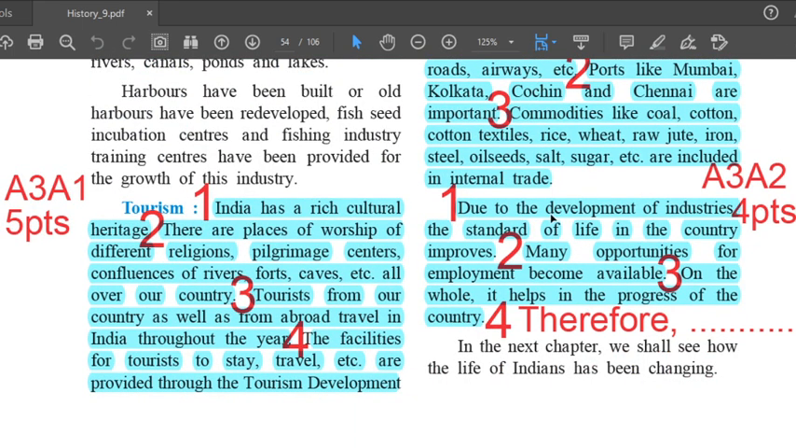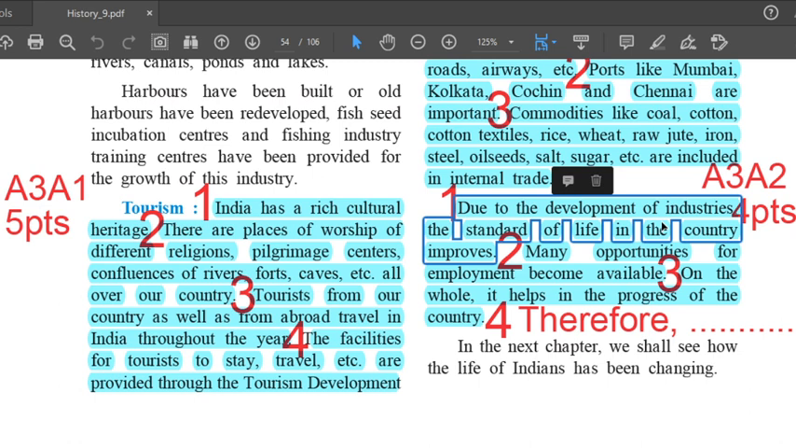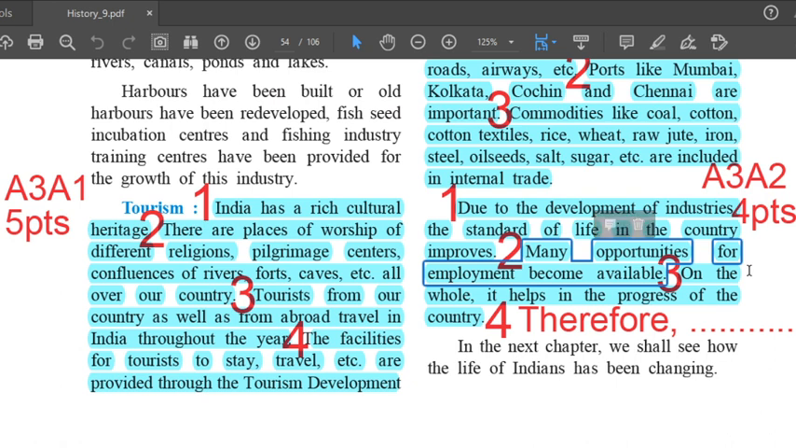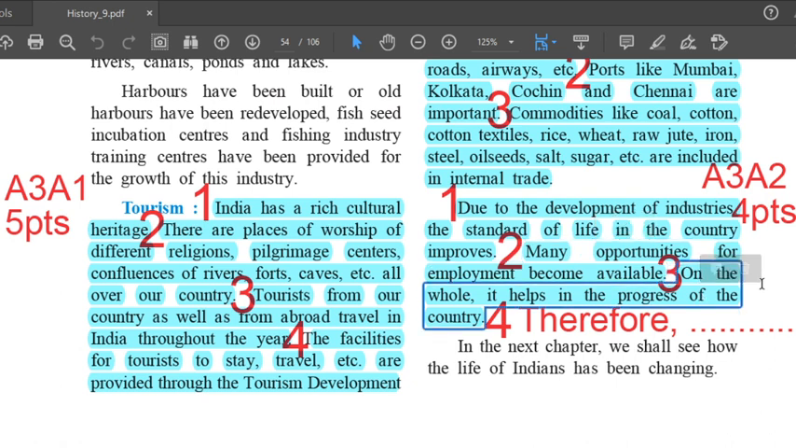Right hand side, second last paragraph, first line. Due to the development of industries, the standard of life in the country improves. Second, many opportunities for employment become available. Third, on the whole, it helps in the progress of the country.